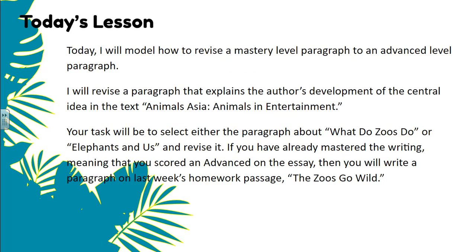All right, I'm going to be modeling a mastery leveled paragraph to an advanced. The paragraph is going to be on Animals Asia, Animals and Entertainment. Your task is going to select either paragraph on What Do Zoos Do or Elephants and Us to revise. You cannot revise the Animals Asia, Animals and Entertainment paragraph, because I'm going to be giving you the answers to that paragraph. So you have to select either What Do Zoos Do or Elephants and Us.